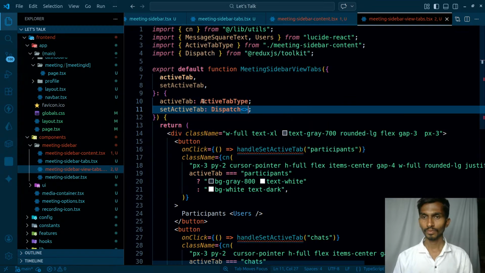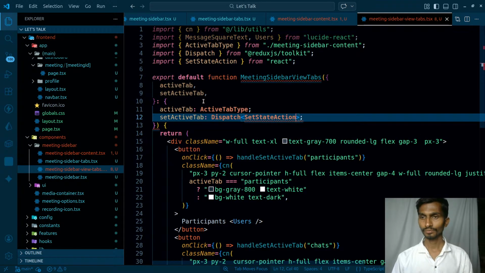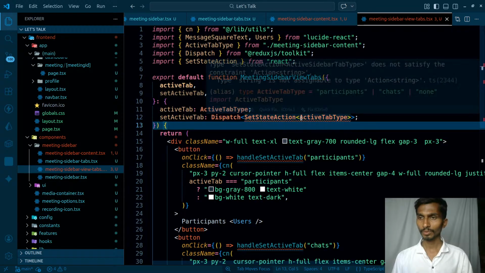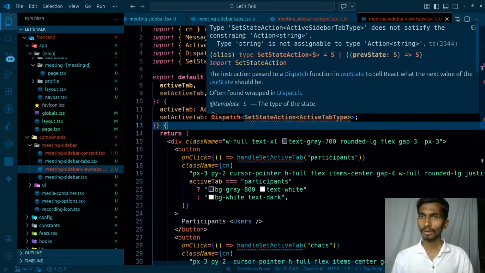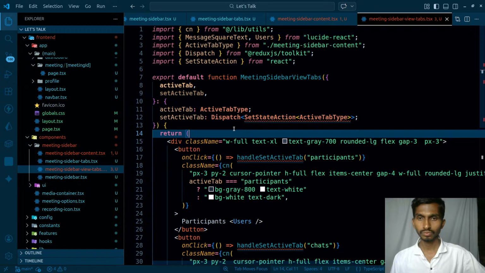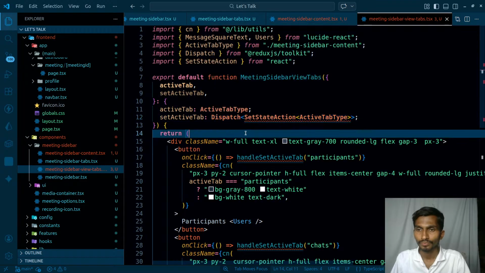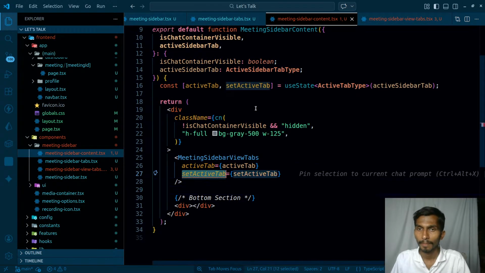Dispatch set state action, and active tab type. What is the problem? Active tab type doesn't satisfy action constant string, is not assignable to set active tab dispatch, set state action.